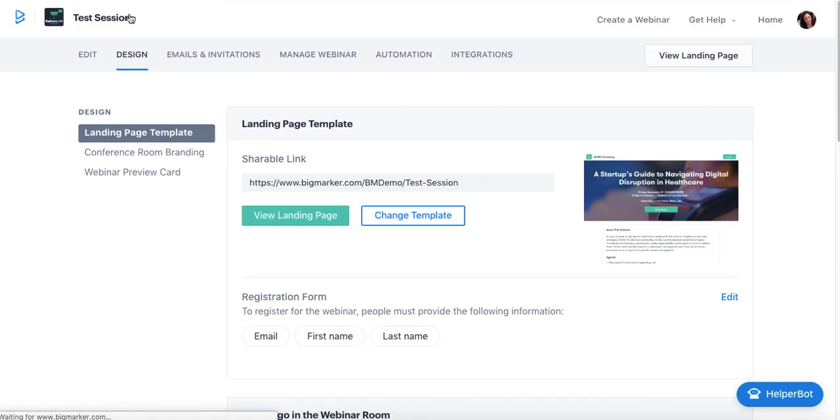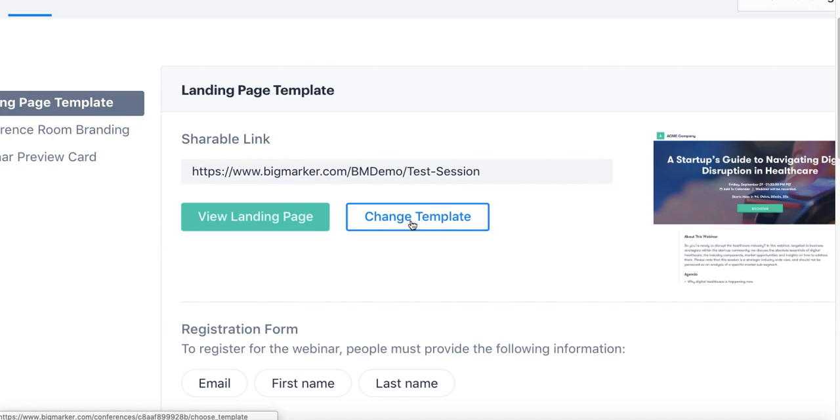The next tab is Design, which, as you can imagine, is where all of the true design elements of the webinar will be. And this section is pretty brief. It actually covers the Change Template section we already saw on the landing page. You can also change your template here.